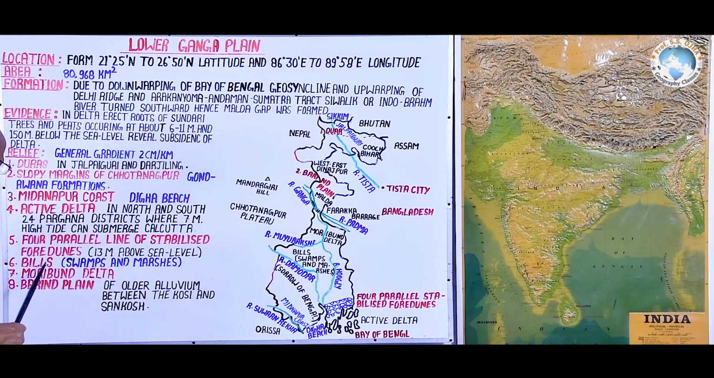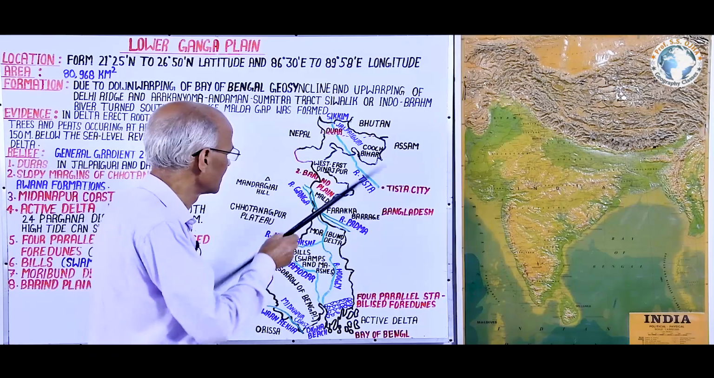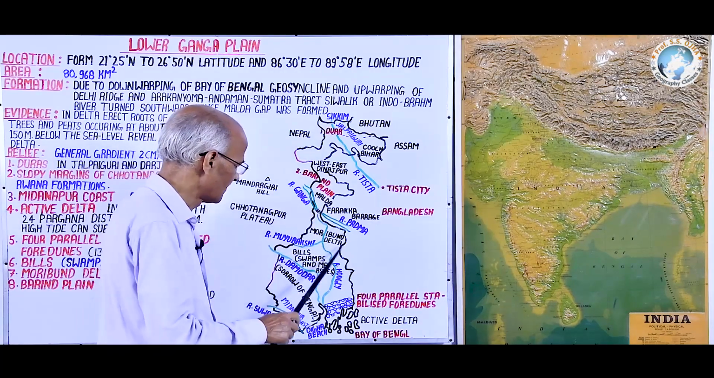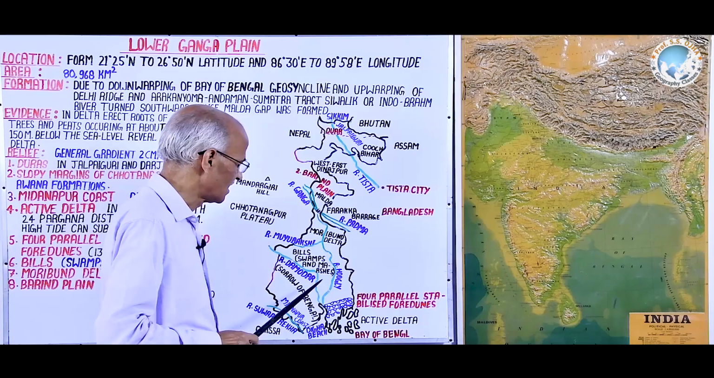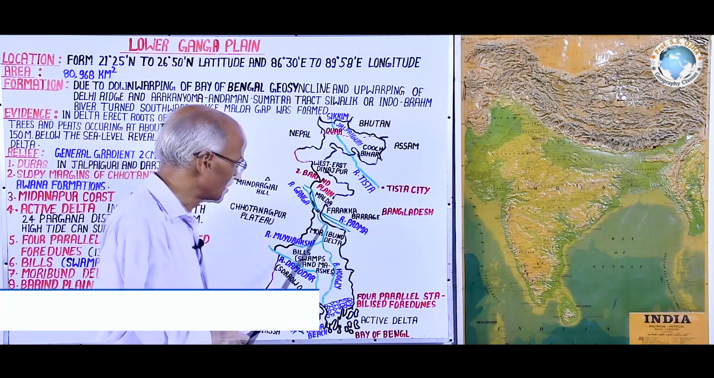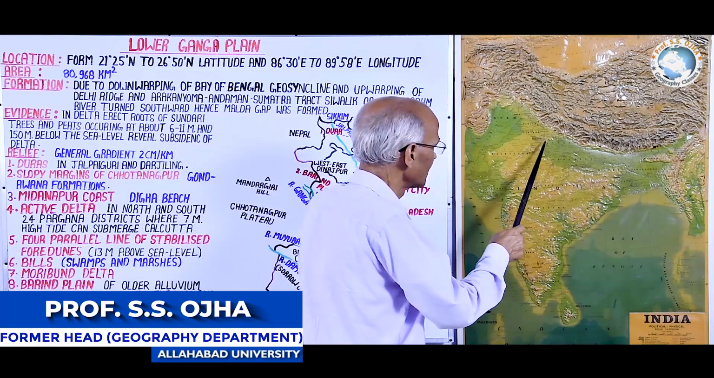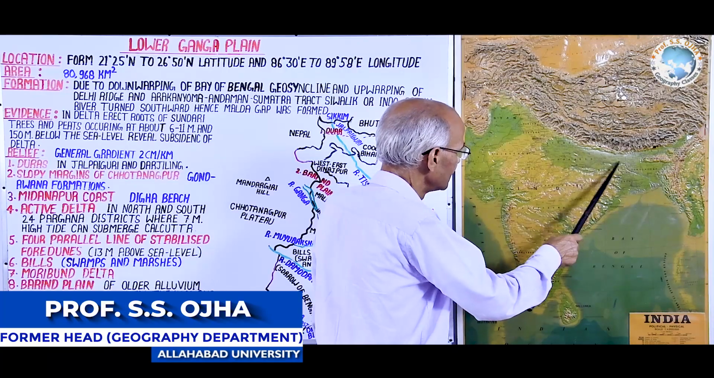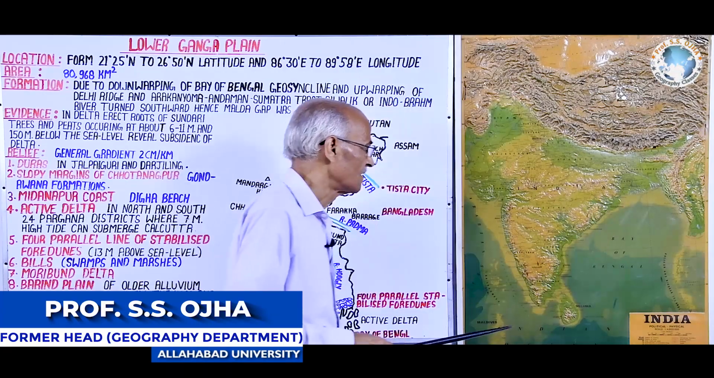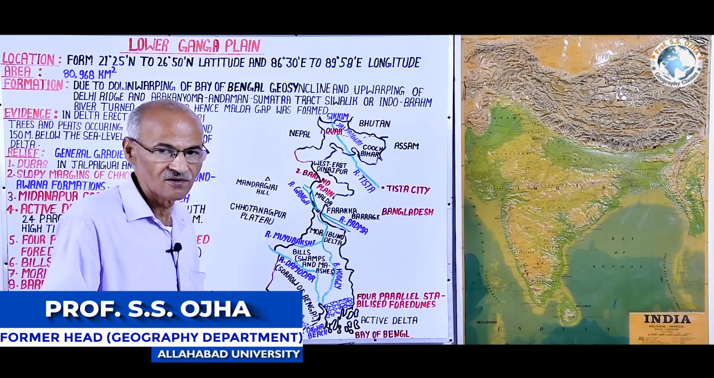Now the next topography is bils. Bils are actually swamps and marshes. As we know, the southern half of the lower Ganga plain, or West Bengal, has a very gentle slope, and due to that slope rivers follow a meandering path, and whatever rainwater of the plain reaches here is stored in the low-lying areas. These low-lying areas are called bils.